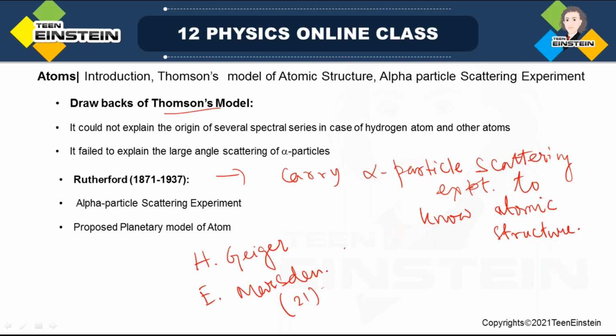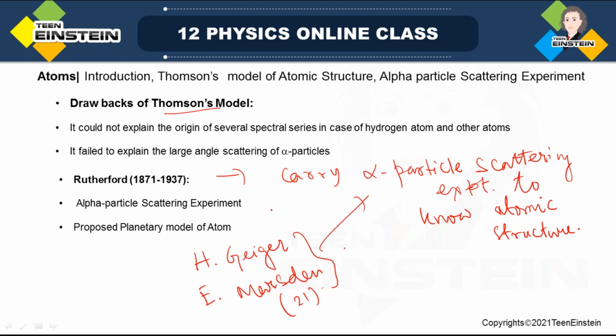He was a very young guy. He had not even earned his BSc degree by the time he was involved in this alpha particle experiment.